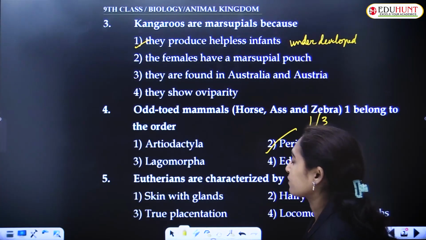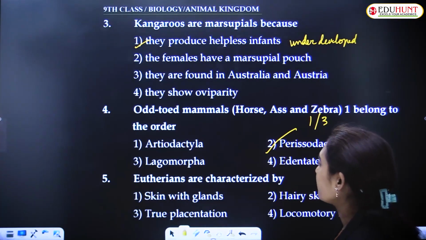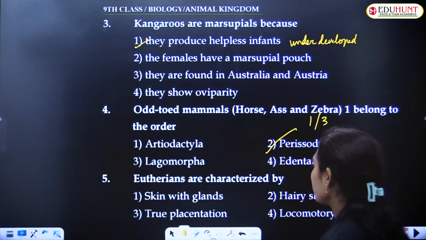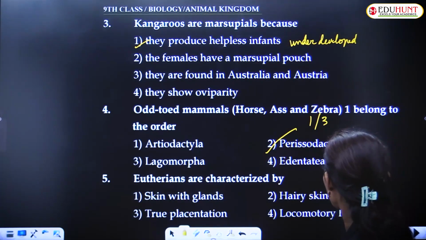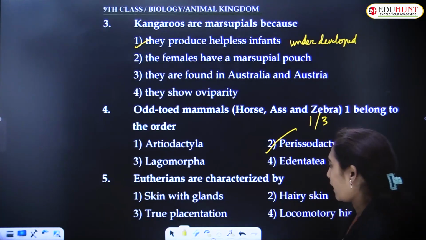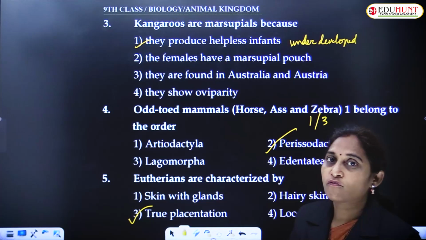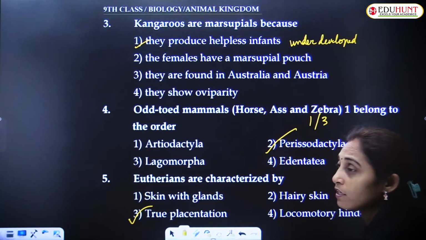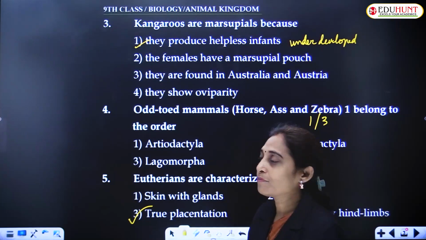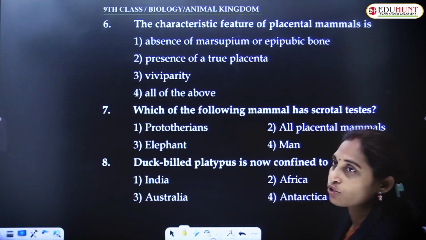Eutherians are characterized by skin with glands, true placentation, hairy skin, locomotion by hind limbs. So the feature of Eutheria is true placentation. These are called true placental mammals, or placental mammals in short.